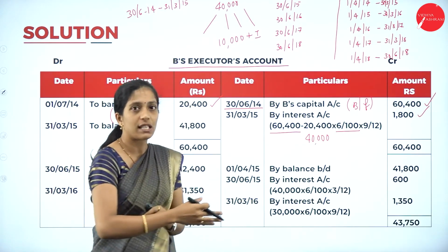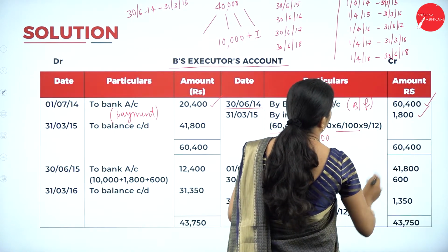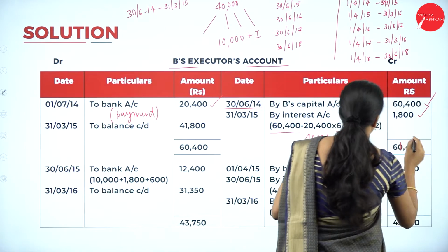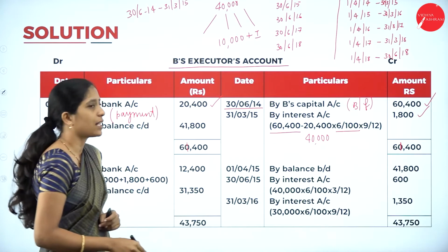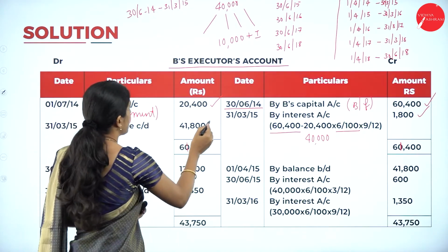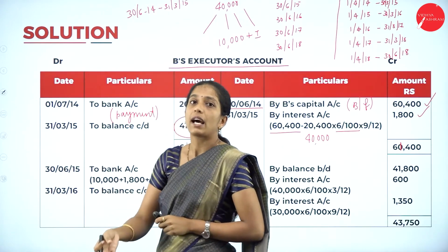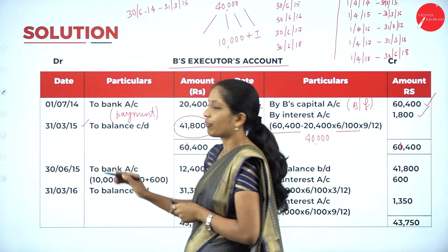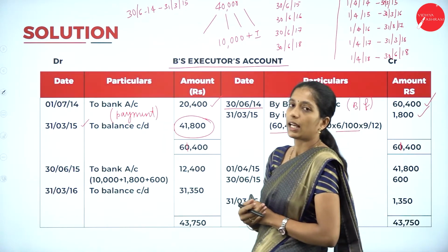Now balance both the sides. So here 60,400 plus 1,800, we'll get 61,800. Here also it is 61,800 minus 20,400. So your balancing figure is 41,800, which has to be carried down for the next year. That is 31/3/2015, end of that particular year, balance carried down 41,800.